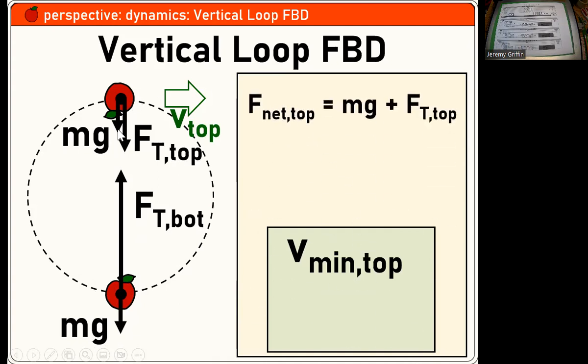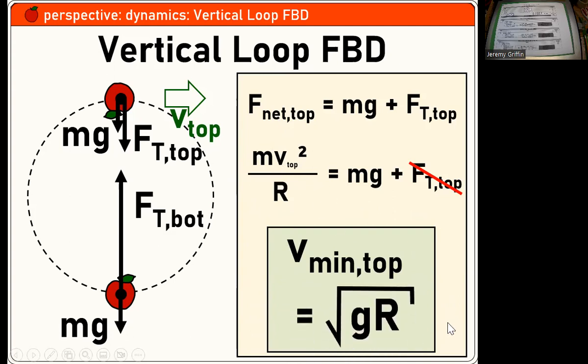You see the net force is the sum of those two forces, the weight pulling down and also the tension pulling down. But here's what I do. I'm going to say if I'm interested in the minimum speed just to barely get around, I'm going to let the tension approach zero right at the very top. So it goes to zero. And the net force I'm going to say is acting as the centripetal force, which in this case is only provided by the weight. So you can solve for that v right there, and then you'll get that expression, square root of gR. You remember doing this back in the day? Right. Now hold on to this idea because this is going to come back a few slides from now. You're going to see a roller coaster, and this is going to be the first part of two parts to answer a roller coaster question.